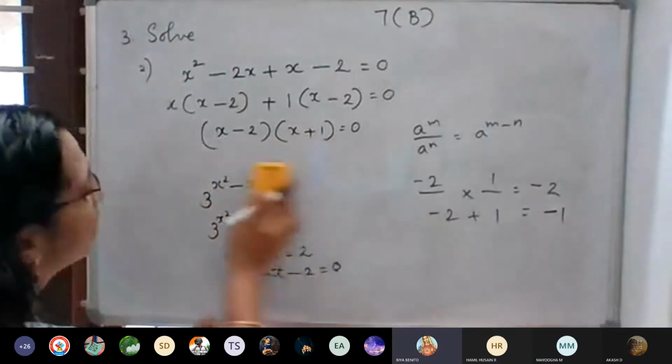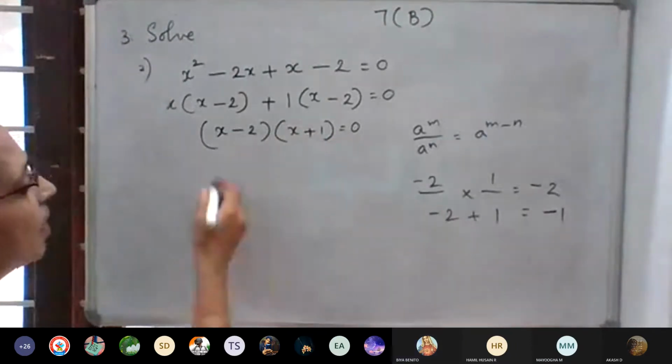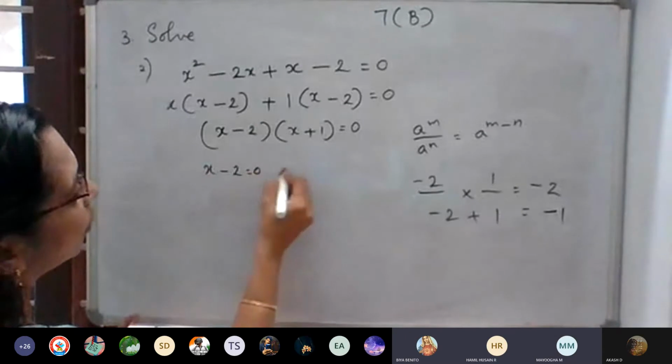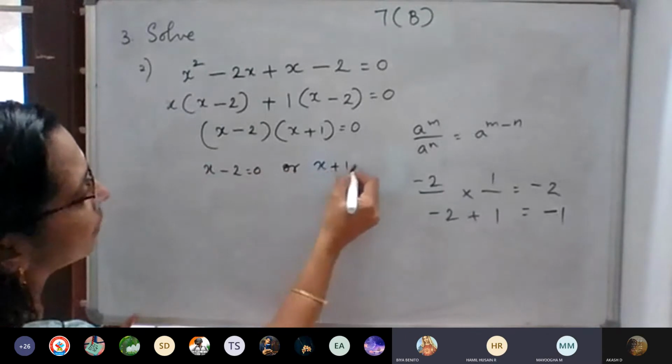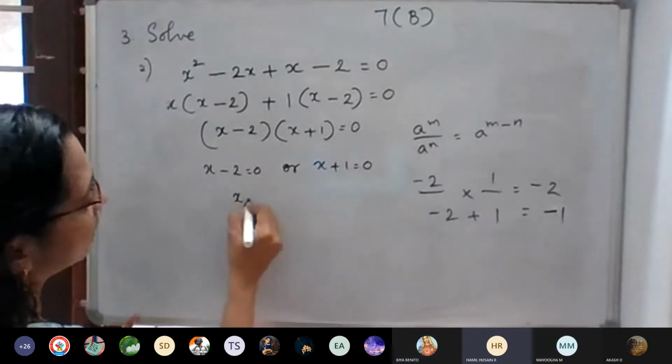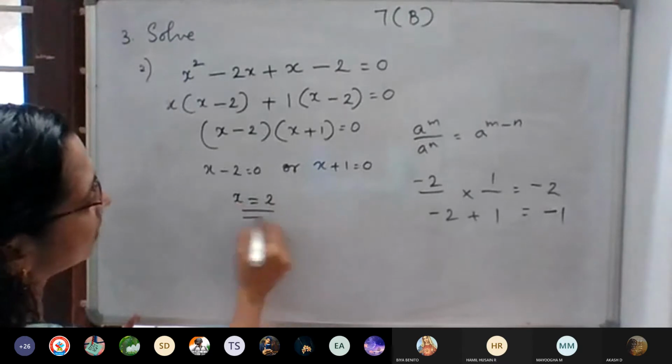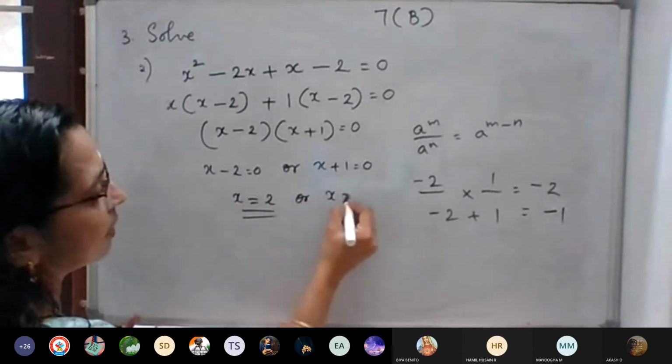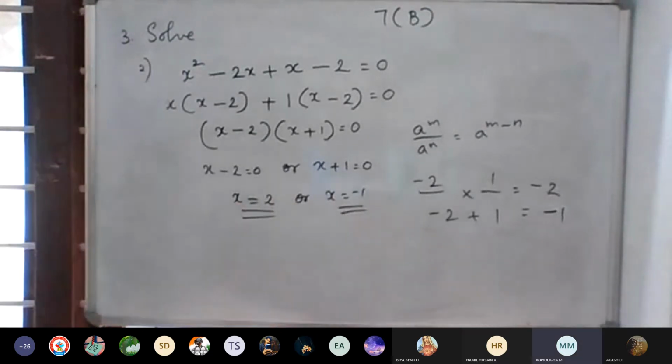Either x minus 2 is equal to 0 or x plus 1 is equal to 0. x minus 2 is equal to 0 means x is equal to 2, or x is equal to negative 1.